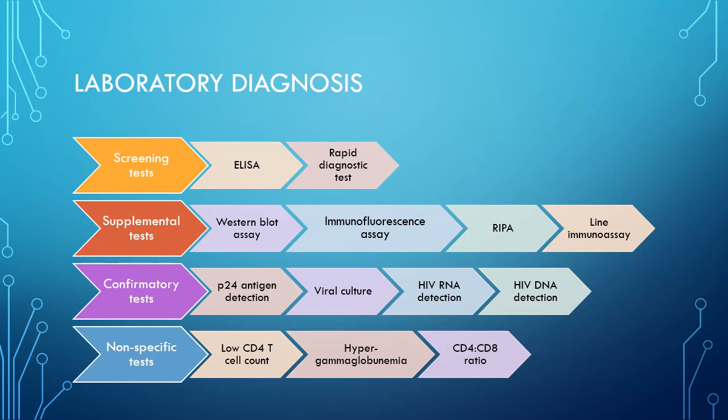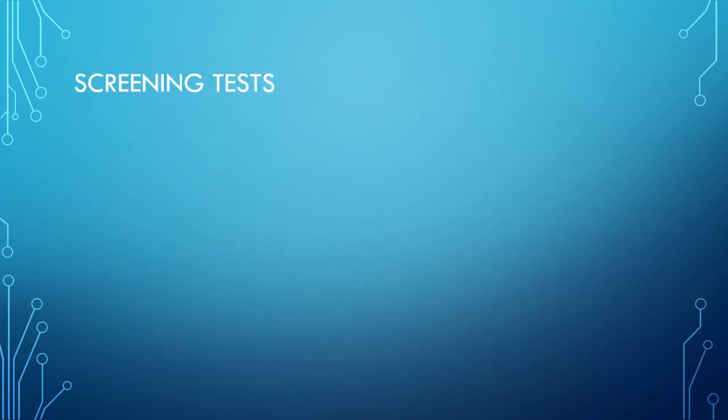We will see a few important tests. Among these, the very important and frequently used one is ELISA. ELISA falls in the screening tests, which have high sensitivity. NACO recommends the use of ELISA and rapid kits with a sensitivity of more than 99.5% and specificity of more than 98%. It should be confirmed with other tests like Western blot, P24 antigen detection, and also other tests.